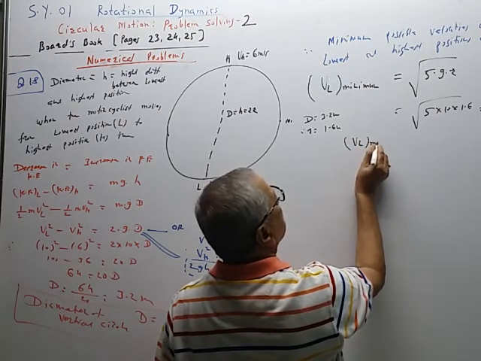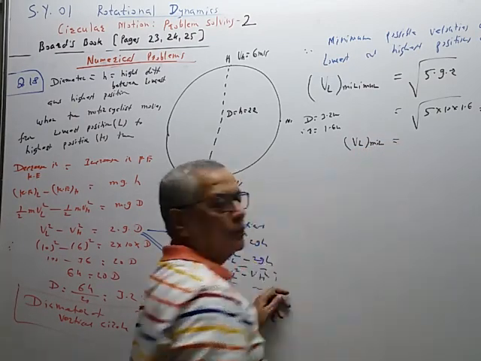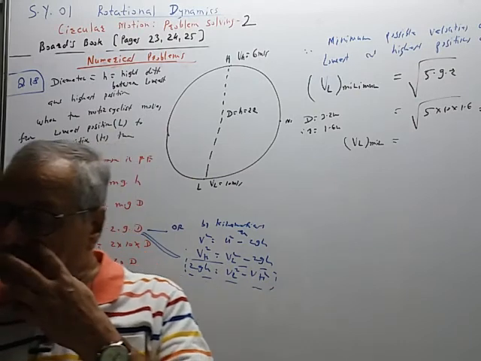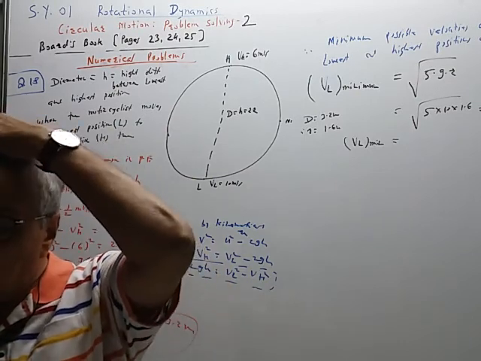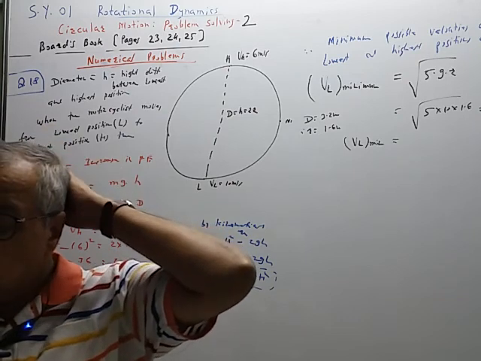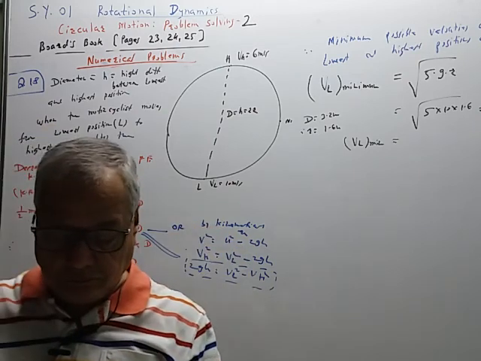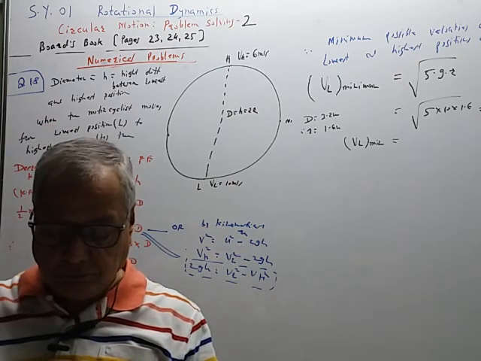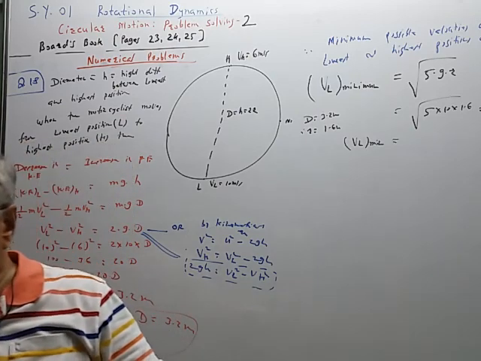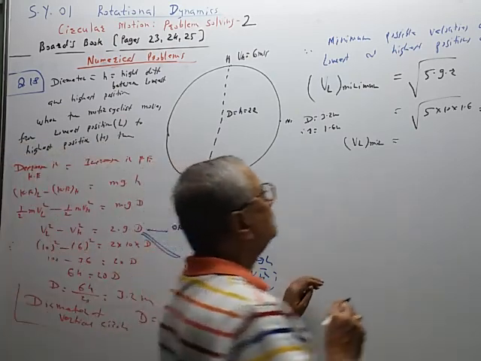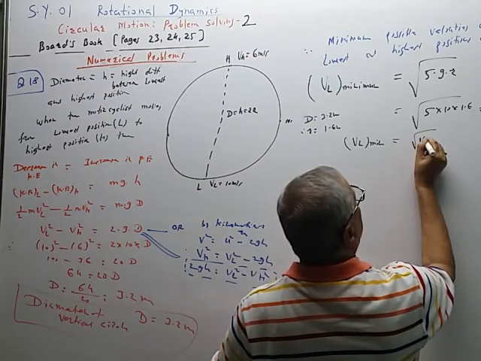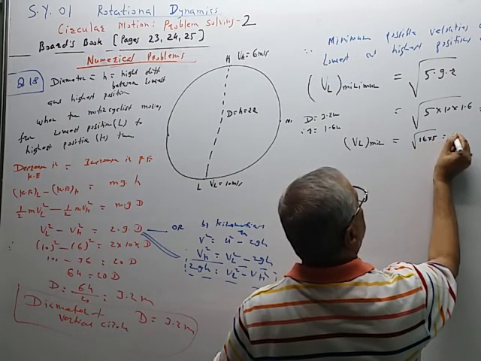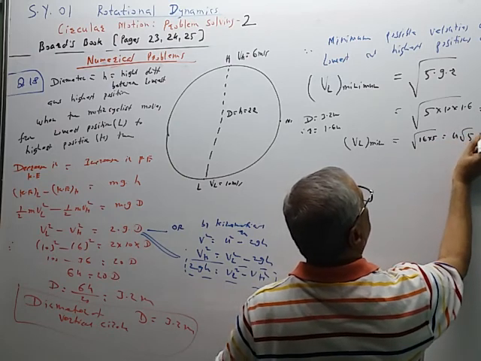VL minimum is equal to root 80. This can be written as root 16 multiplied by 5. So that is equal to 4 root 5 meter per second.